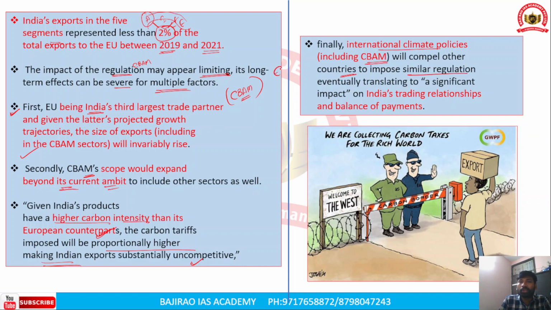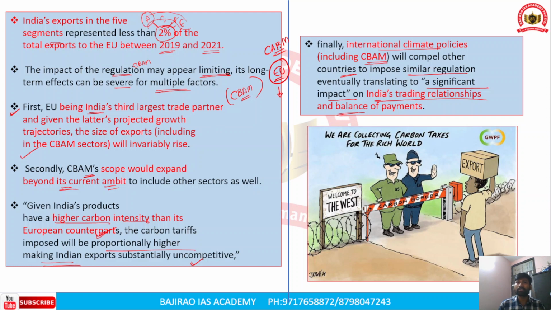For example, the European Union has imposed, or is imposing, taxes under the carbon border adjustment mechanism. So there is a possibility that other countries will also come up with such mechanisms, and that will further impact overall trade, particularly India's trade. If other countries impose similar regulations, it will eventually have a significant impact on India's standing, India's trading relationships, and overall balance of payments.